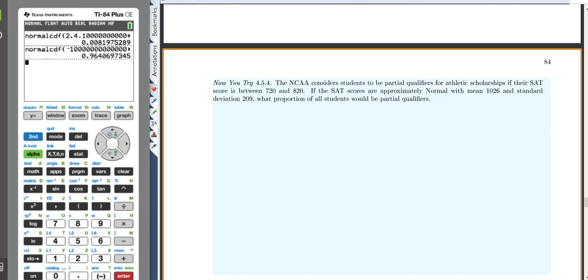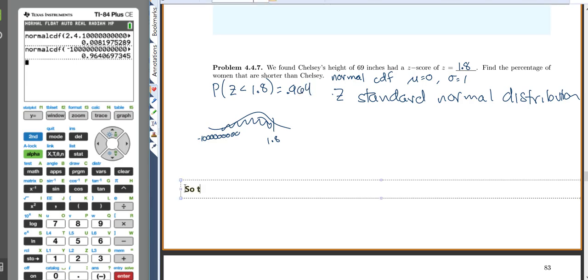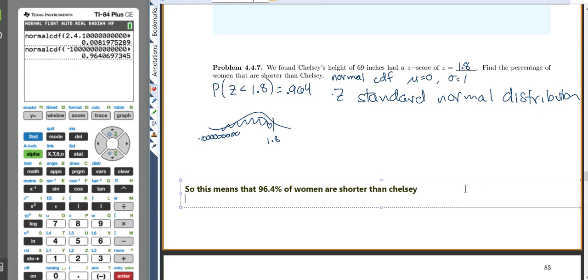So we get 0.964. So the probability of z being less than 1.8 is 0.964. So this means that 96.4% of women are shorter than Chelsea. Okay. So for this problem, we had to do it in 2 steps. We had to find the z-score, then find the probability.